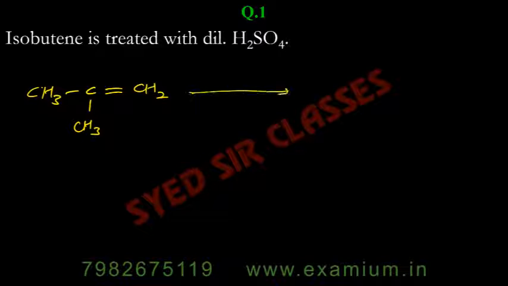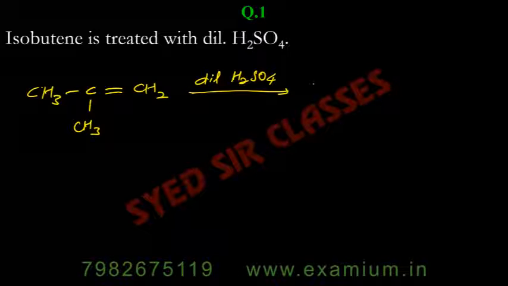Then it is very easy because in reaction with dilute H2SO4, the dilute H2SO4 will ionize a lot. Concentrated H2SO4 does not ionize too much because there is not much water. But dilute H2SO4 ionizes a lot. So in this case, what happens? Because it ionizes a lot, that's why it will be Markovnikov addition.